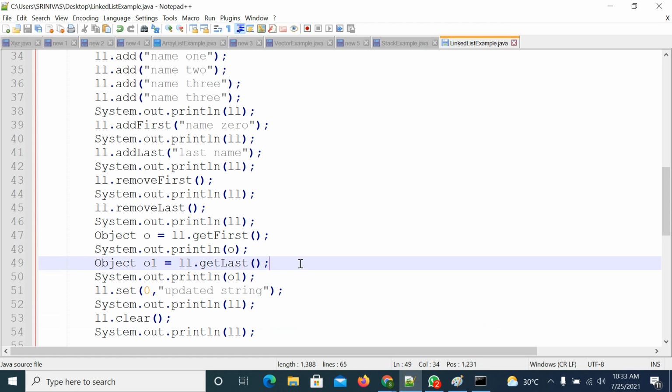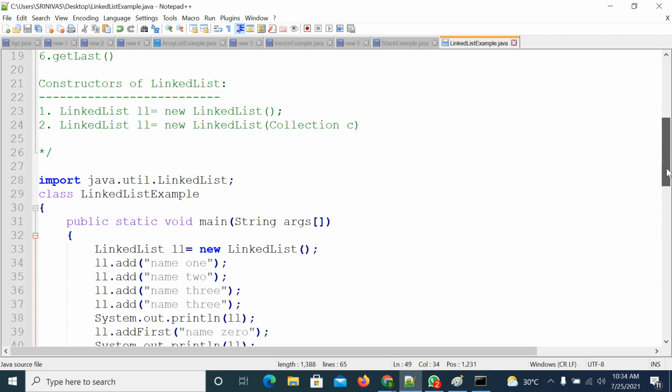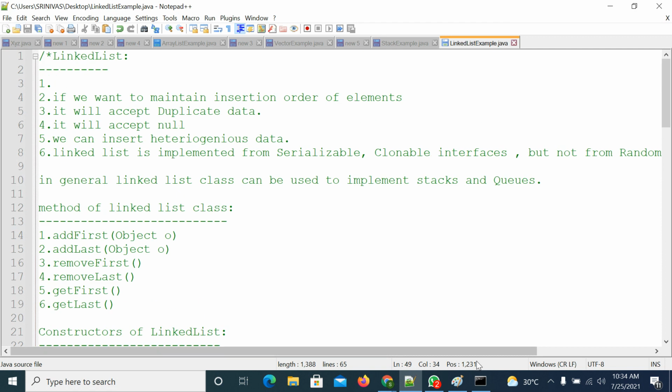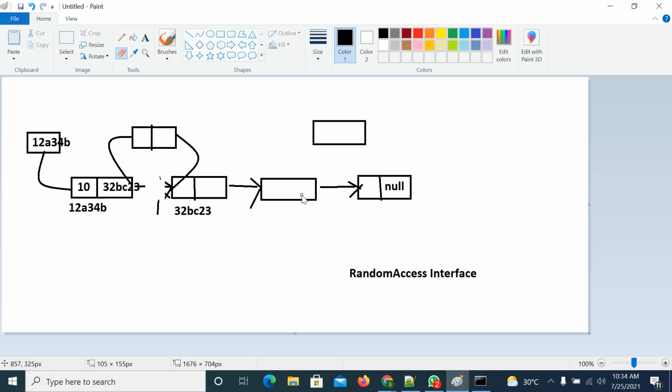So how to use this linked list? This is also important. They might ask you to explain the linked list collection, with an example, example methods or an example program like this. So you have to explain all these things, right? For linked list you need to keep drawing. You need to draw a linked list. What is a single linked list? What is a double linked list? What is a circular linked list?